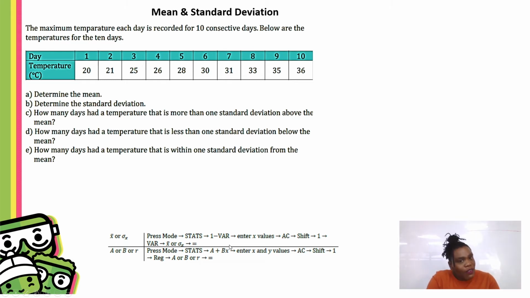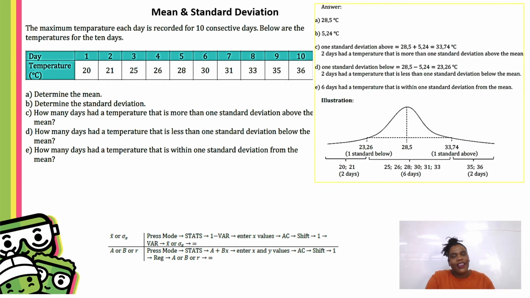Mode, stats, 1 var, enter your data values, press AC, then shift, then press 1 to get those values back. Because you're working with the variation in your data, looking at mean or standard deviation, you're going to choose the VAR option. If you're asked to find the mean, you press the X bar symbol. If you're asked for standard deviation, it's that sigma symbol. All of this is calculator work. Tap that into your calculator, enter your data, and you literally have the answers in the palm of your hands. If you're comfortable with the calculator work, you can get all the 20 marks from this section.